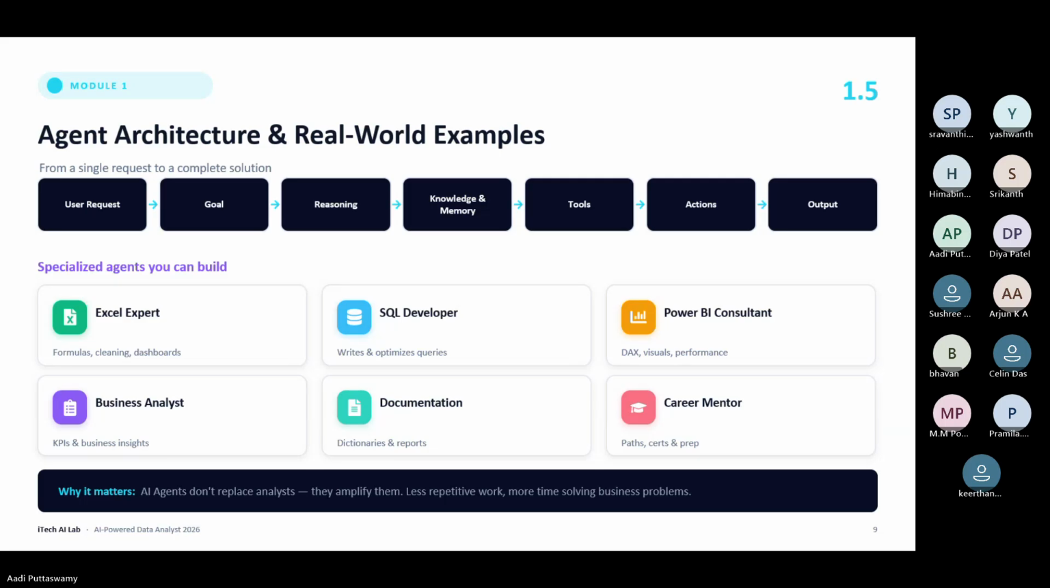As for specialized agents, what we can build: Excel expert, SQL developer, Power BI consultant, business analyst, documentation, career mentor. Anything you want, we can build it. Nowadays, you go to any website, if you ask any question, it will start answering. If you have a YouTube channel, you go to your channel now. Previously, when someone came, it was like a chatbot. If you asked some question, it was giving some four options.